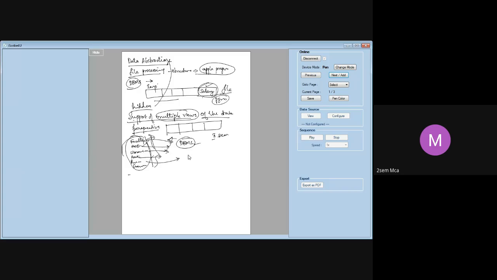The next one, the last characteristic, is sharing of data. Of course, a database is not built for just one user, it is always built for multiple users. Sharing of data and multi-user transaction processing.